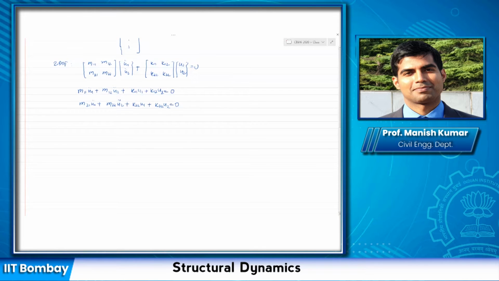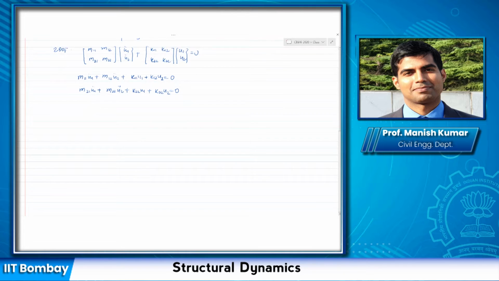In general, when we get the equation of motion for a multi-degree of freedom system, these are n coupled differential equations. These equations are coupled through the mass matrix and the stiffness matrix both, so I cannot solve them individually.